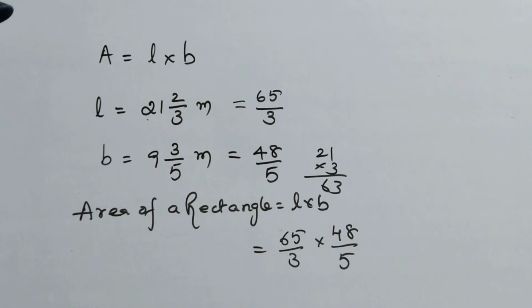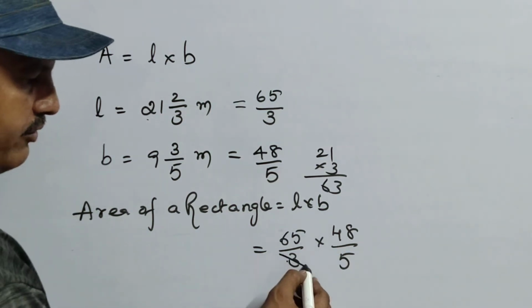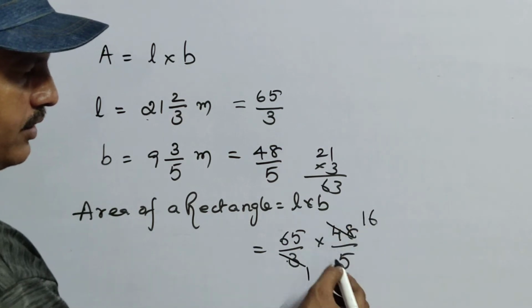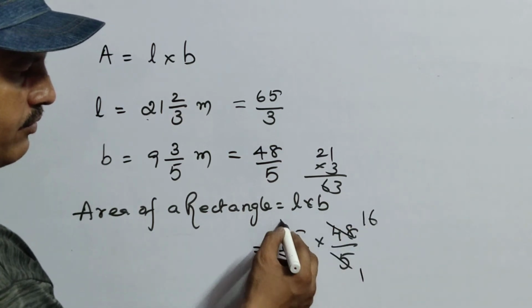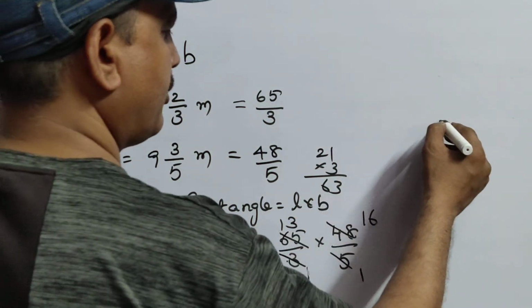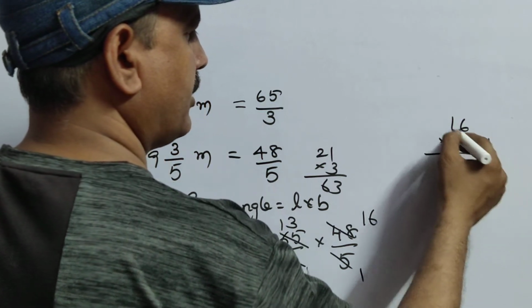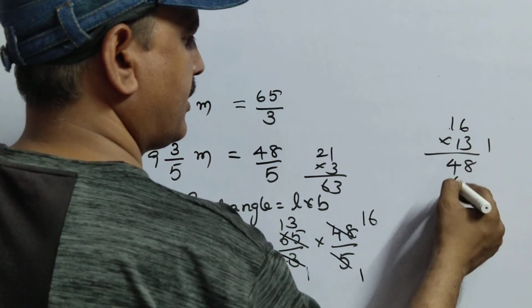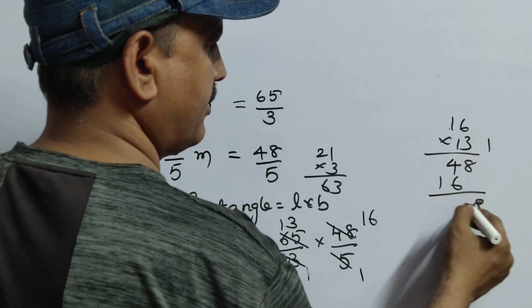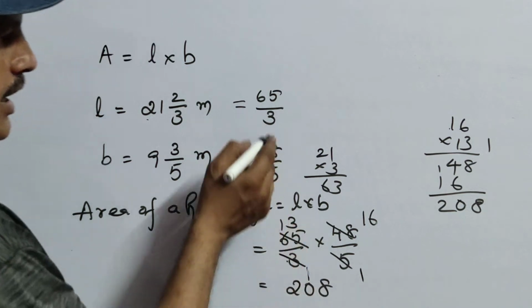See here now. 3 16s are 48, because in the 3 table 48 will come. 3 ones are 3, 3 16s. In the 5 table, 5 ones, 5 13s. So now you got 13 into 16. Okay children? If you multiply 13 into 16, I think you will get 208. 3 6s are 18, 1, 3 1s are 3 plus 1 is 4, 1 6s are 6, 1 1s are 1, 8. Okay, 208. As I told you, 208 m into m.